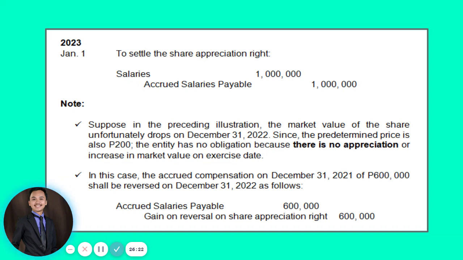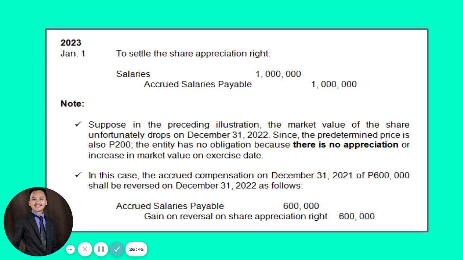Okay? So those are the steps that we need to consider and observe when accounting for share appreciation rights. So from the term itself, share appreciation, that means there is only a liability to be recognized and to be paid on the exercise date when there is an appreciation in the value of the shares.